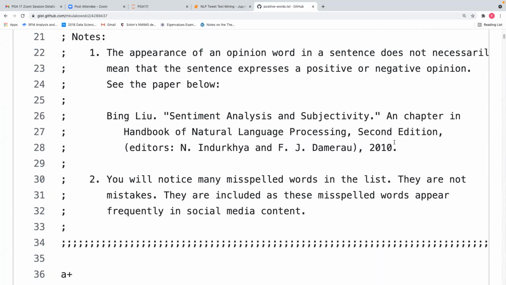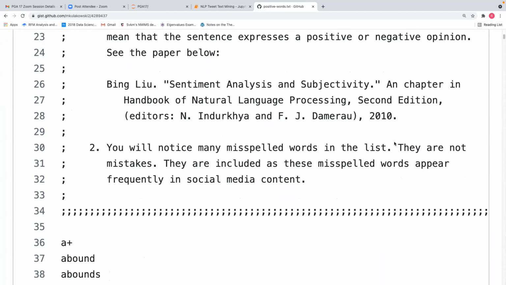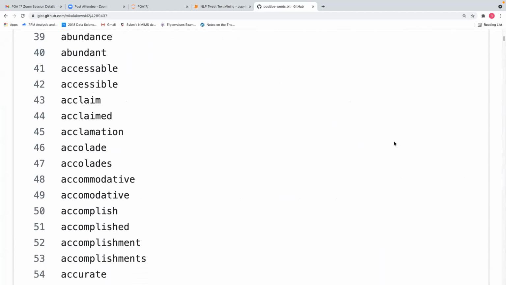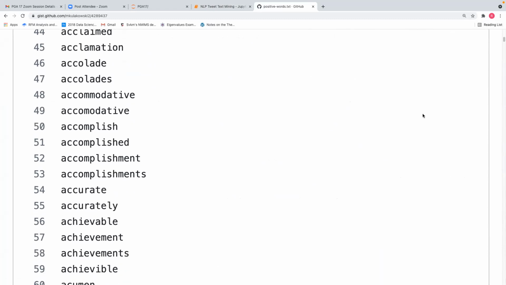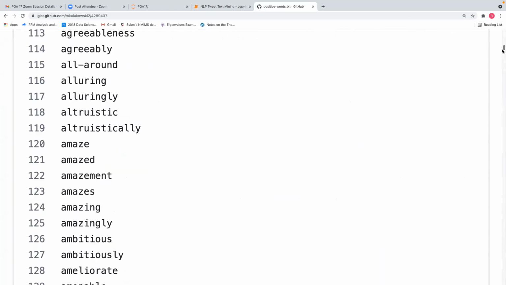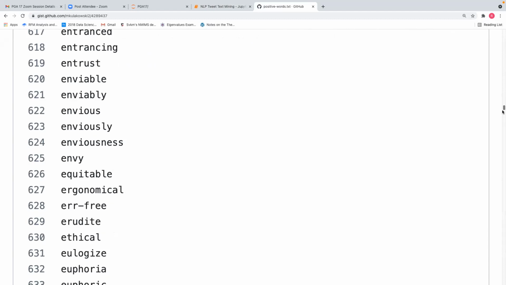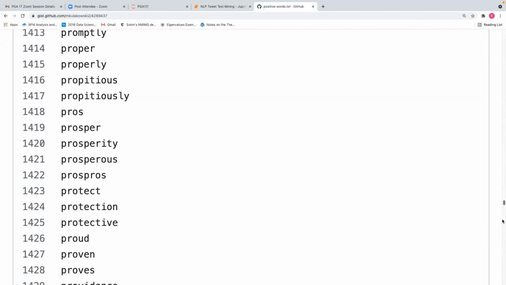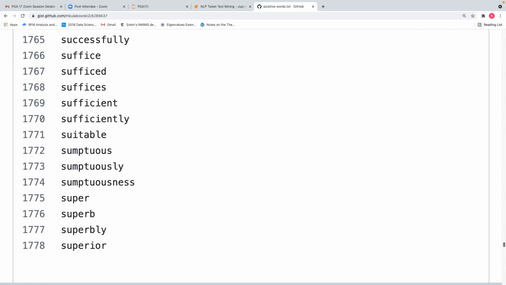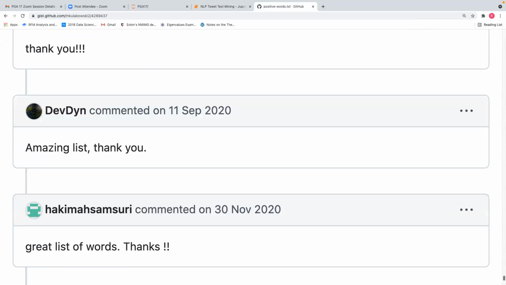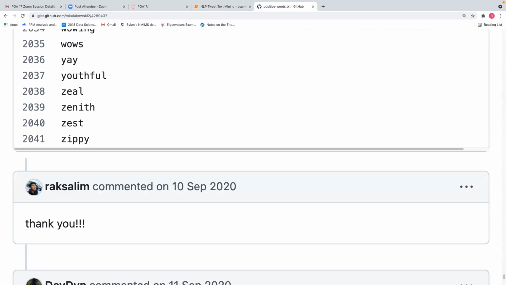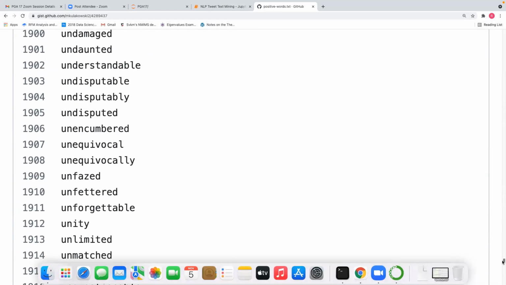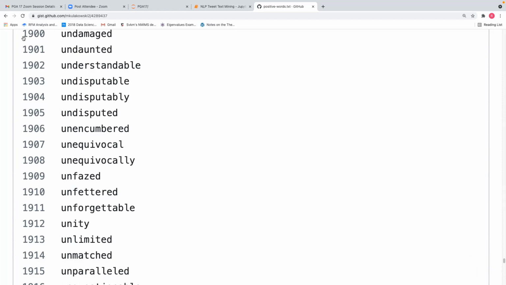Bing Liu, sentiment analysis and subjectivity, created these words. Abundance, accessible, acclaim, acclaimed, acclamation, accolade. He has created a list of almost 2041 positive words. These are the list of positive words.